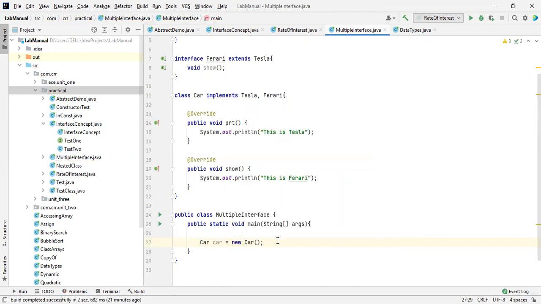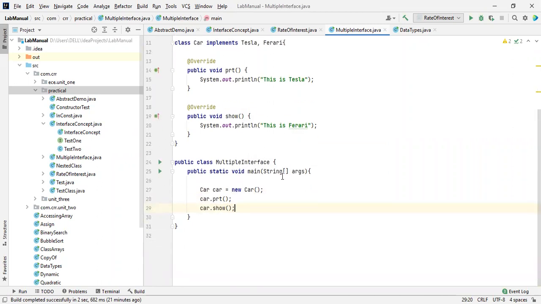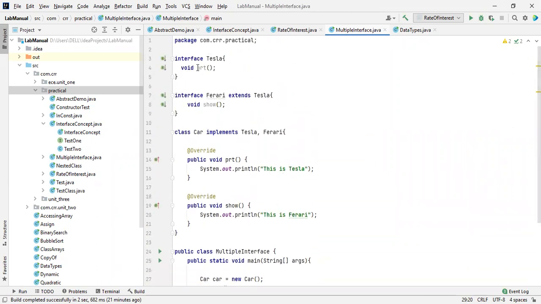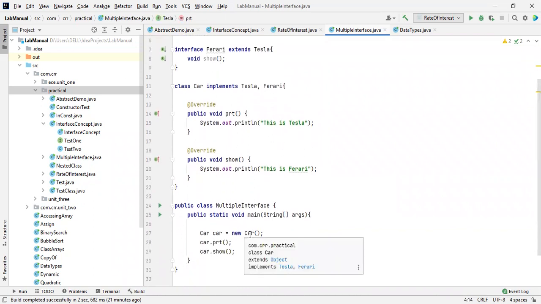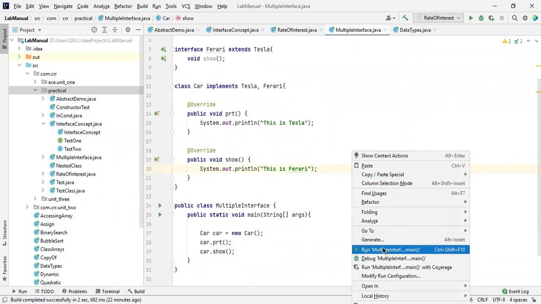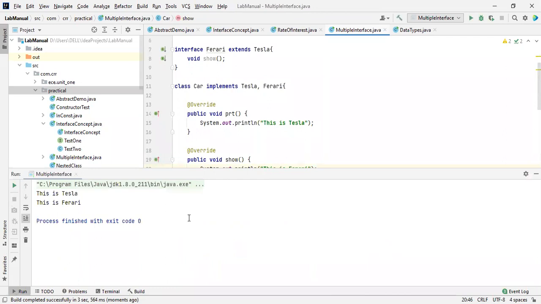And then how you are going to get these methods by using the object name of the car, car dot print, and one more thing, car dot show. Okay, has been done. But the interfaces are not used over here. If you want to use that, you have to upcast it. Okay, let me run this, whether it is working properly or not. Yeah, it is working fine.